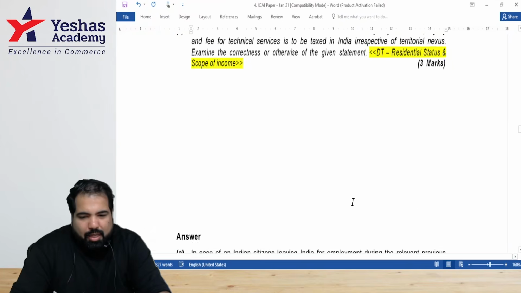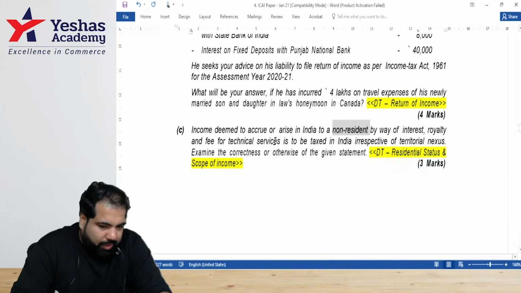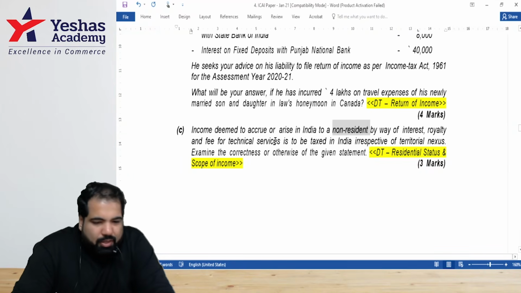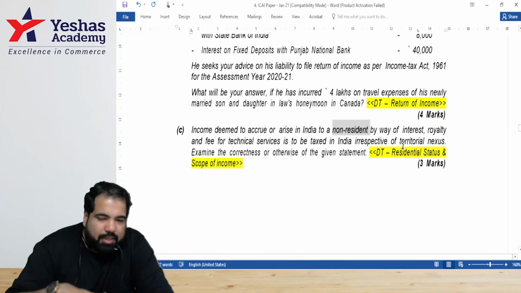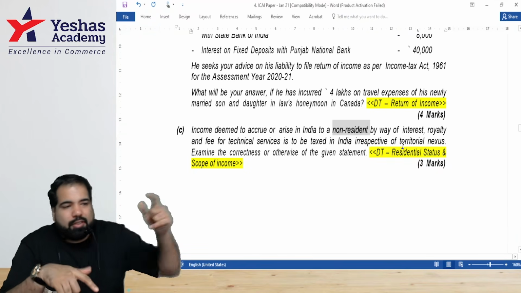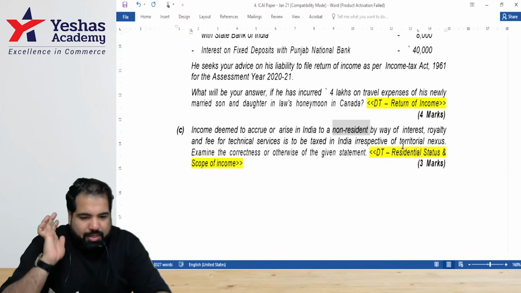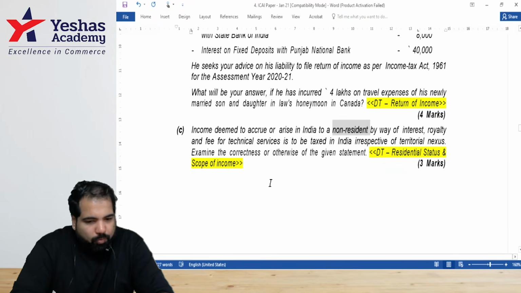Yes. So can we recap once again, guys? Who is this non-resident? Does he have any income by way of what? Interest, royalty, and fees for technical services. Which section have we seen this? 9(1)(v)(vi)(vii). And this will be taxed in India as long as the same is utilized in India, irrespective of whether that person is in India or abroad, that does not matter. So, territorial nexus, irrespective of that. That's question number C.